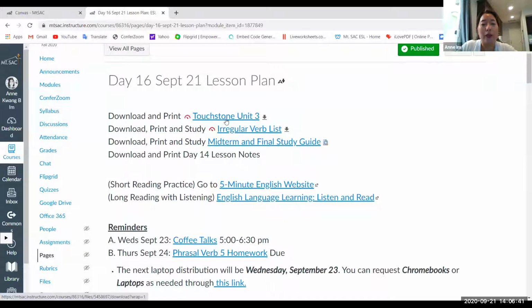Again, I told you these blue links can either take you to a page, or if you see an arrow down, this means it's downloadable. You can download and study it on your computer or on your phone or tablet. And you can even print. But for example, this unit 3, there are so many pages, so I don't recommend that you print unit 3 unless I specifically tell you what page to print, okay? If they're short, 1 or 2 pages, you can print those if you want, okay?